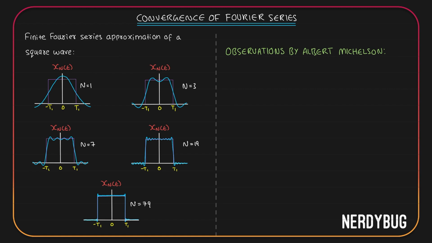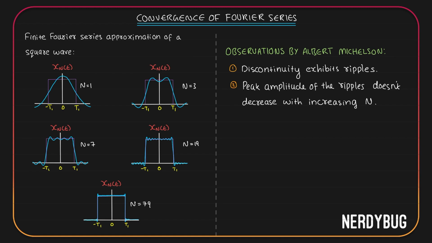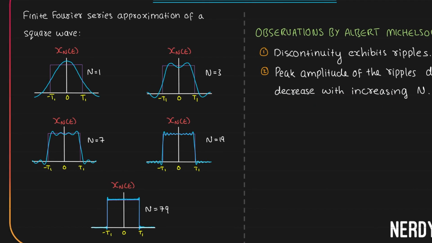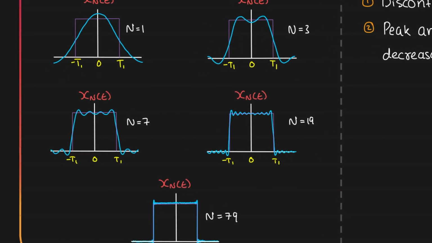Everything is great, but Michelson actually found something very strange in this. What he observed was this: the discontinuity is exhibiting ripples, and the peak amplitude of these ripples does not decrease with increasing n. Let's take a closer look at our graphs to understand this better.